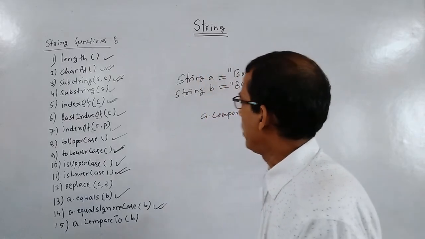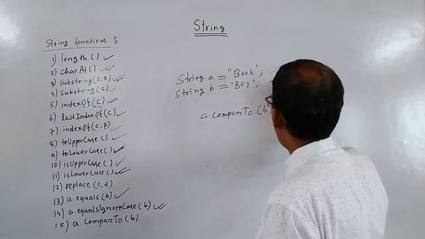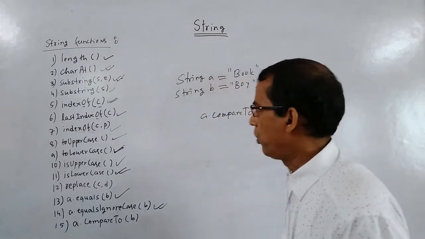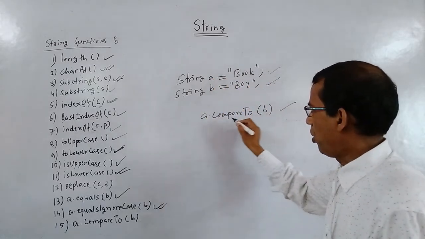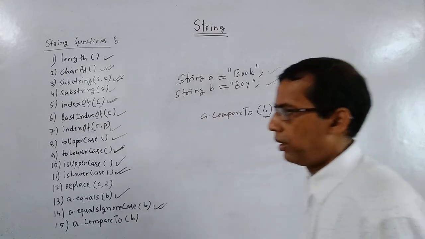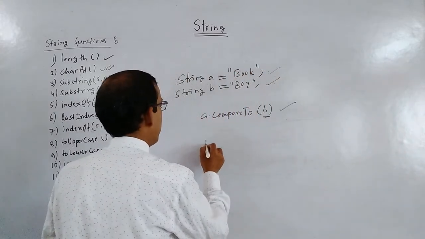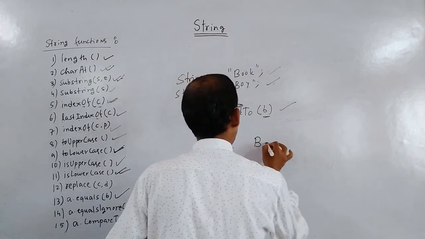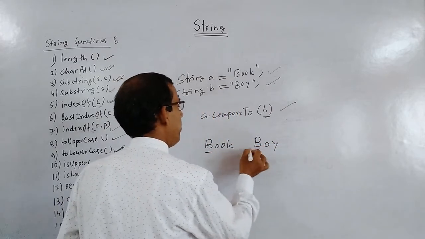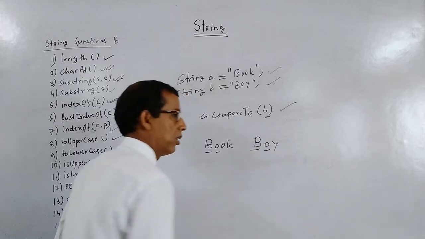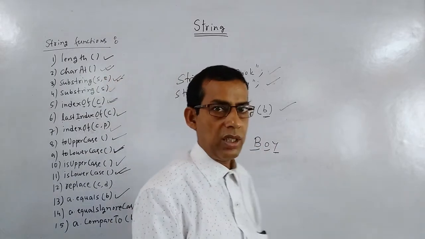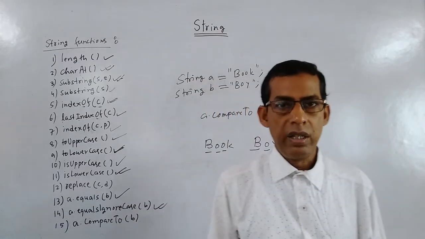Now suppose we have two strings, book and boy, and we have stored them in A and B. Now if we compare like this, A dot compareTo B, you see we have book and then we have boy. So B matching, O matching. But here O and Y are not matching. Here it is different.